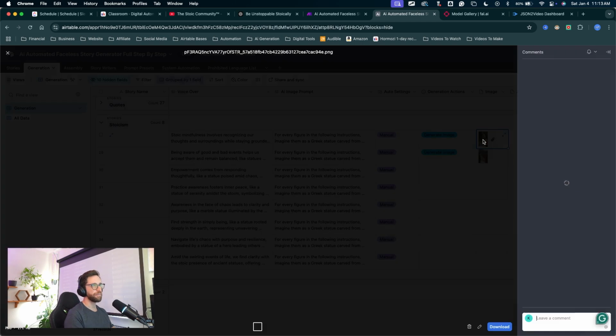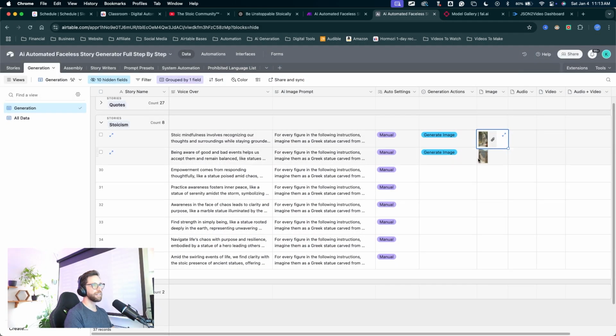These first two images came back. Let's take a look. Very nice. Let's look at the next one. Looks great. So I can go ahead and generate all of these images.